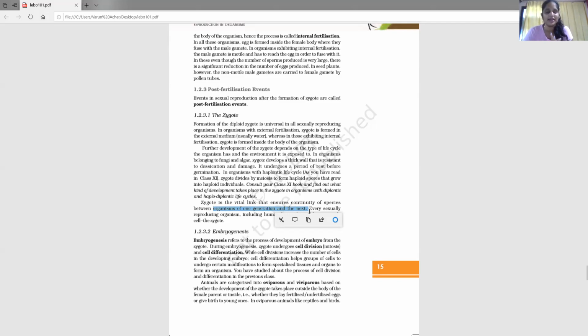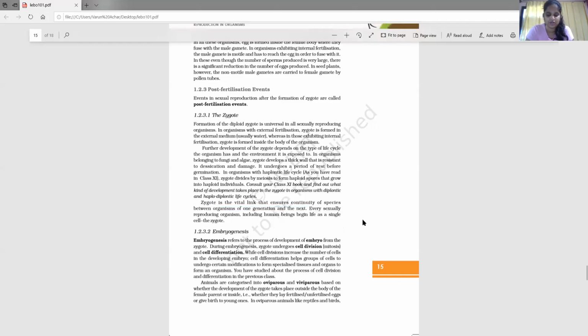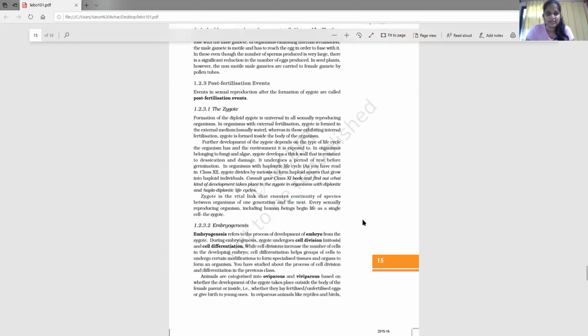So everybody out here is unique because of the combination of two different types of chromosomes that took place. Even amongst the siblings, even amongst the brothers and sisters, there is not much similarity. There will be variation, and that is all thanks to the different types of chromosomes that come in and fuse in fertilization. So that is your zygote.